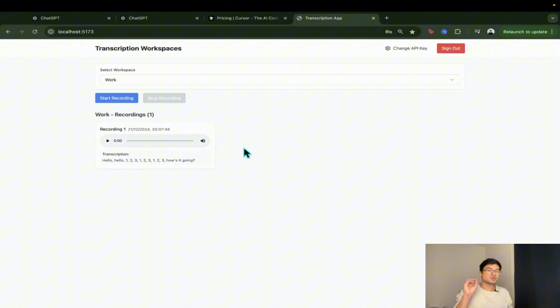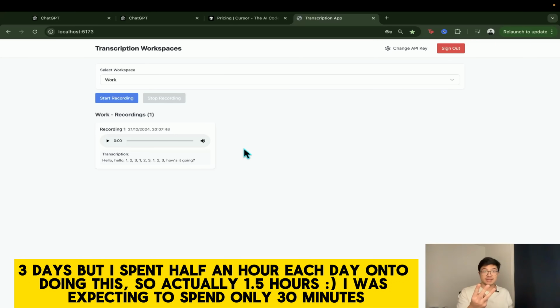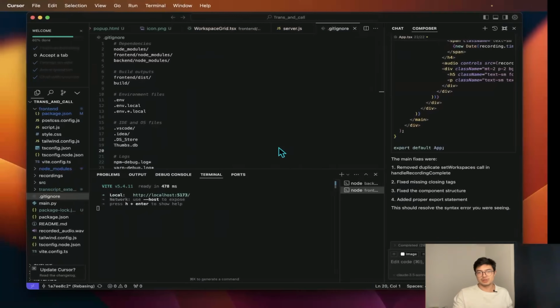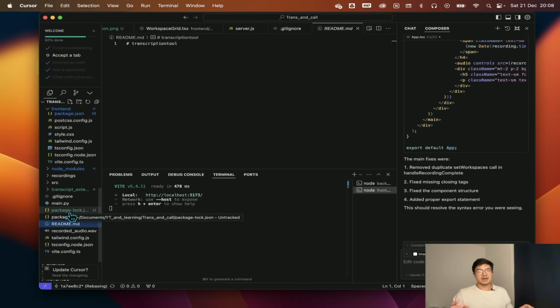And we are going to try to build something a bit better than this. The reason I was talking about the framework before, to use Cursor a bit better, is because it took me a long time, longer than I expected. It took me 3 days. I expected to do it in 1 day, but instead it took me 3 days to build up to this point. The reason being is that this time I tried Cursor, I did not have an understanding of how I wanted the complete app to look like.